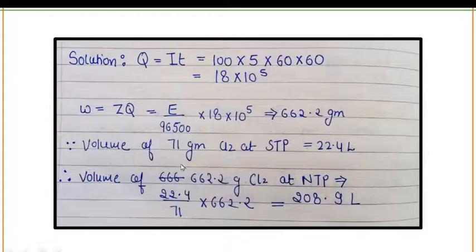And as you know, the mass of chlorine is 71 gram. The volume of 71 gram chlorine at STP will be 22.4 liter. For 662.2 gram, the volume of chlorine gas will be 208.9 liter. So this is the correct answer for the question.